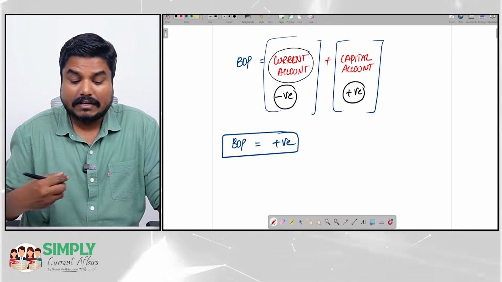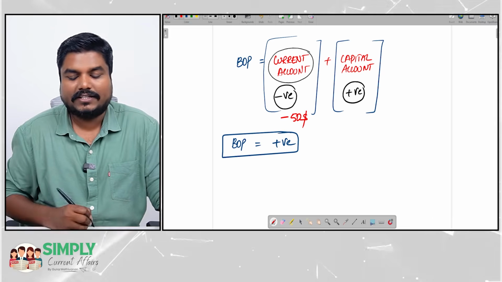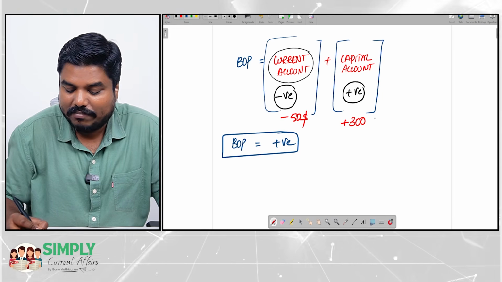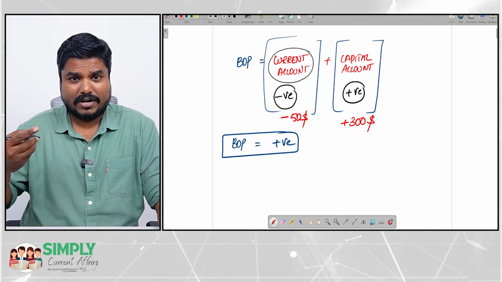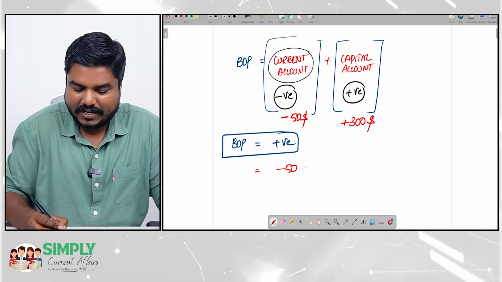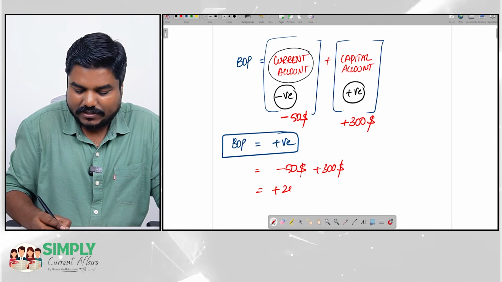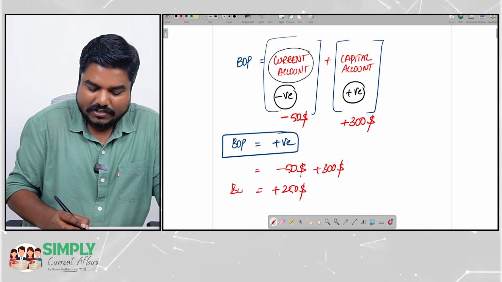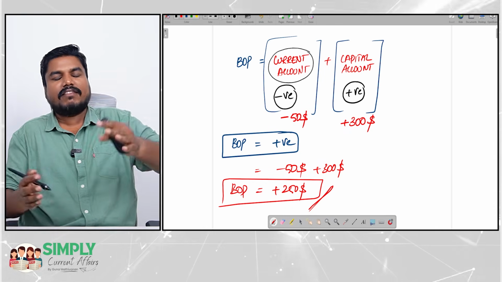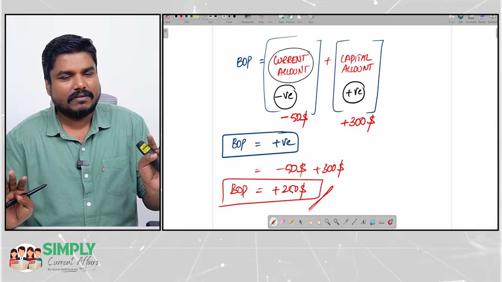That means what? So for example, I said in current account we have minus $50. In capital account, assume we have plus $300. Favorable. Capital account is favorable. So finally, when you add, what happens? Minus $50 plus $300. That is going to be plus $250. So balance of payment is favorable. So in the Indian context, in today's context, balance of payment is favorable.